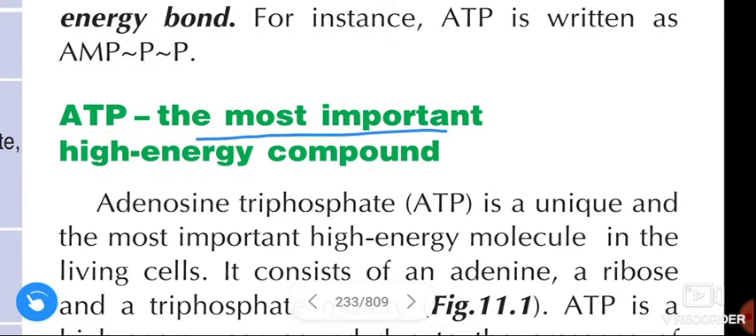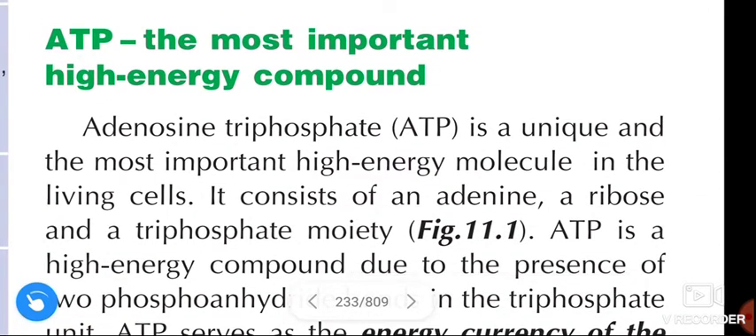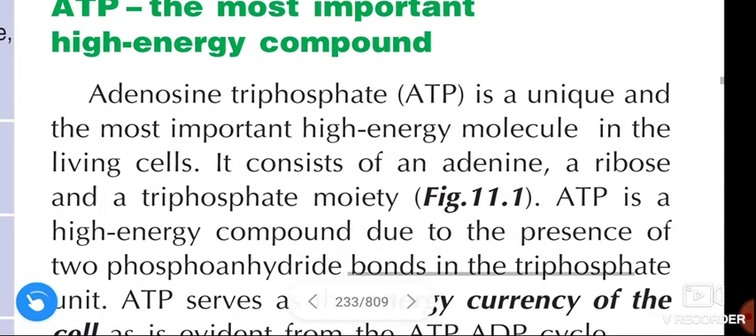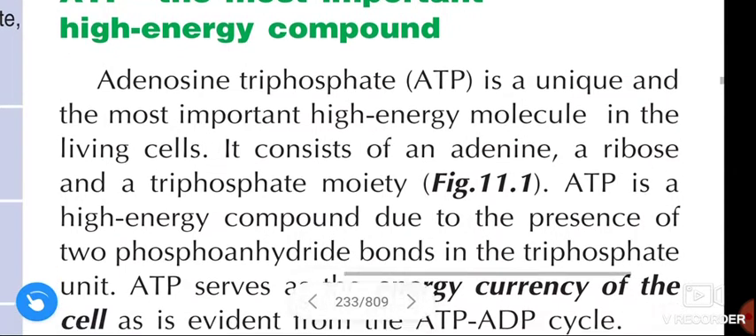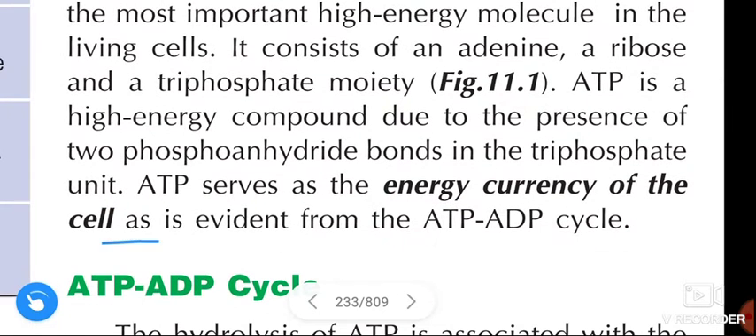Next, ATP, the most important high energy compound. Adenosine triphosphate, ATP, is the unique and most important high energy molecule in the living cells. It consists of an adenine, a ribose, and a triphosphate moiety. ATP is a high energy compound due to the presence of two phosphoanhydride bonds in the triphosphate unit. ATP serves as the high energy currency of the cell, as is evident from the ATP-ADP cycle.